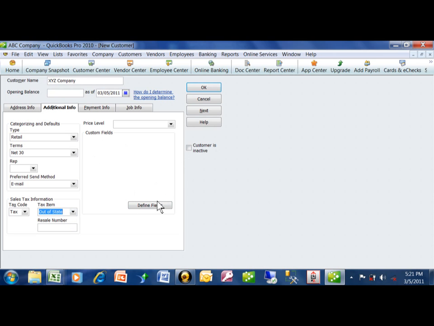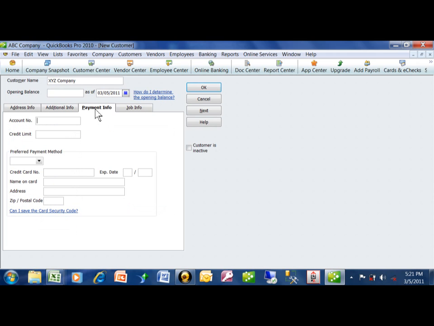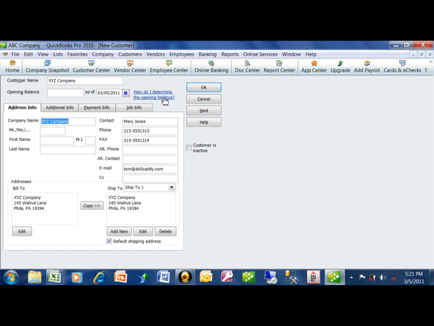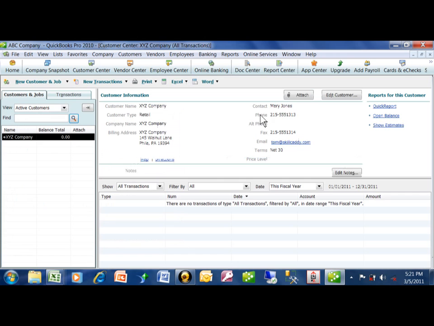Also, we can define the fields. We can define new fields here, so you can customize the payment information. If you want to put their account number that they have with your company, you can put that there, their credit limit. If you also wanted to put their credit card number on file, they have a space for that right over here. All right, so we're just adding this information. We're going to click on OK, and you can see now we have that company, that customer in there. You could have as many customers as you wanted to.